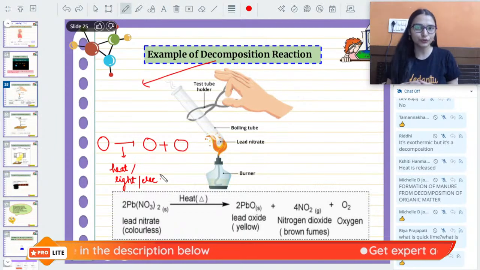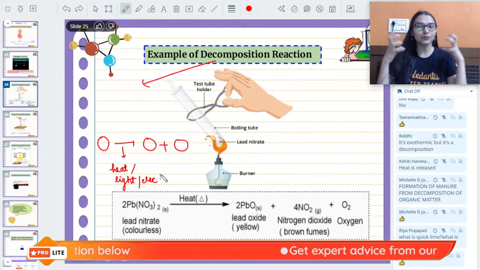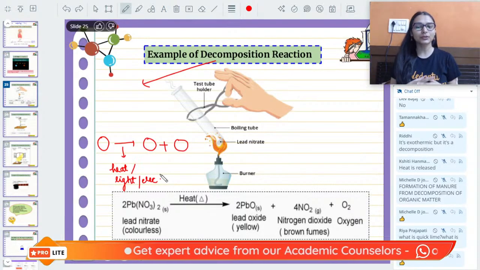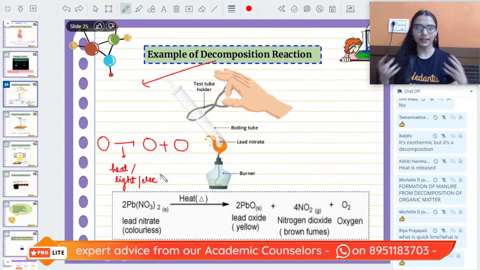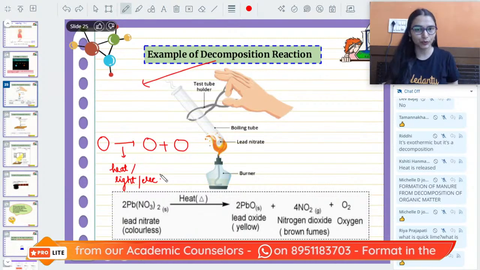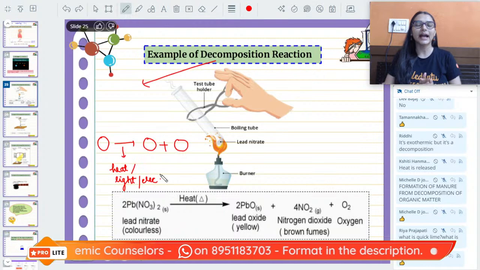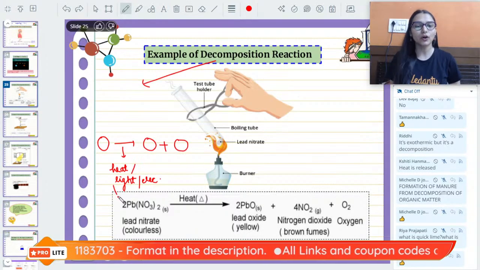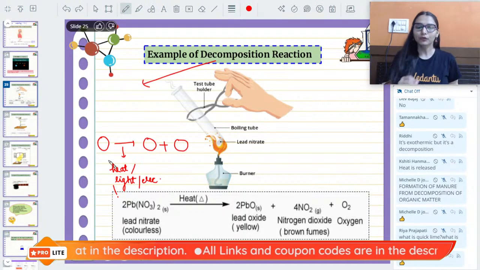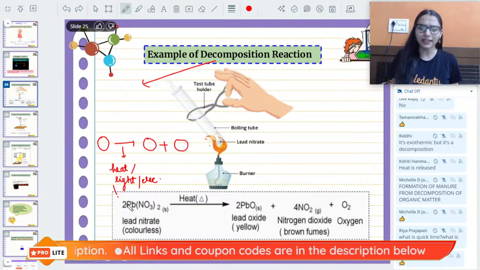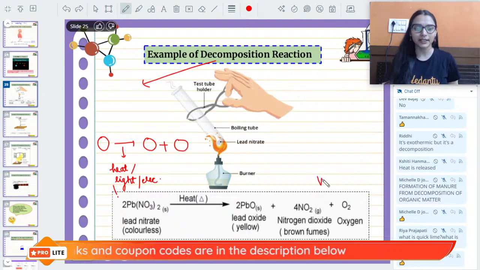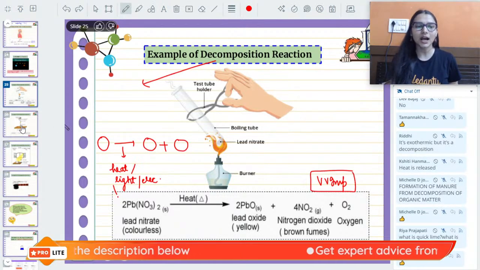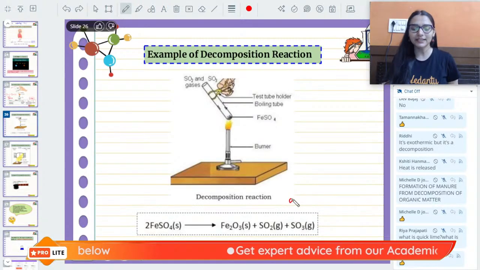Either we give heat to the substance, that substance will absorb the heat energy and break itself down. The second way, you can give it light. In the presence of light, the substance is going to break down, or you can give it electricity. In the presence of electricity also, it can break down. For example, we have a very important reaction on your screen. First of all, write it down, very important. This has been asked a lot of times, and this reaction also.